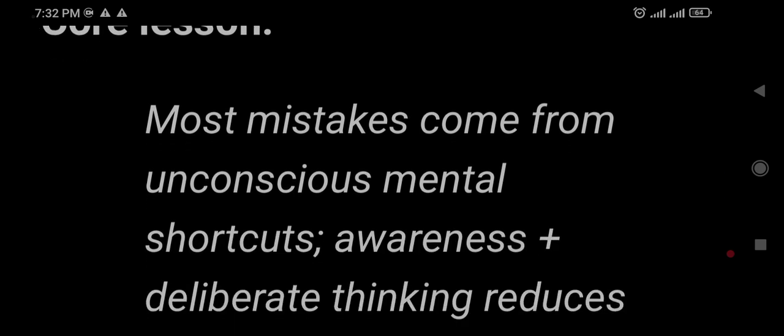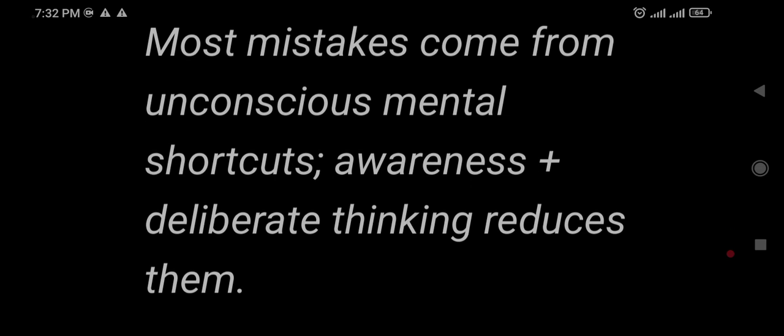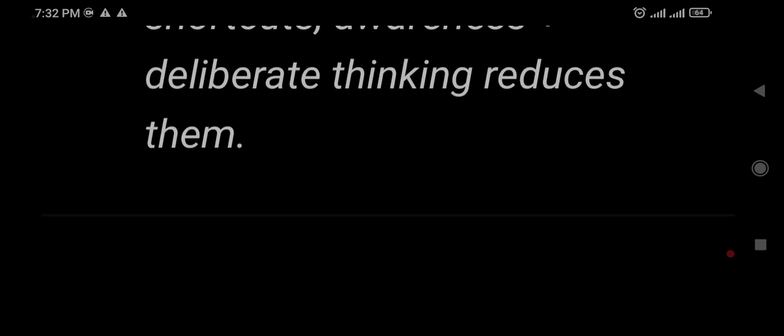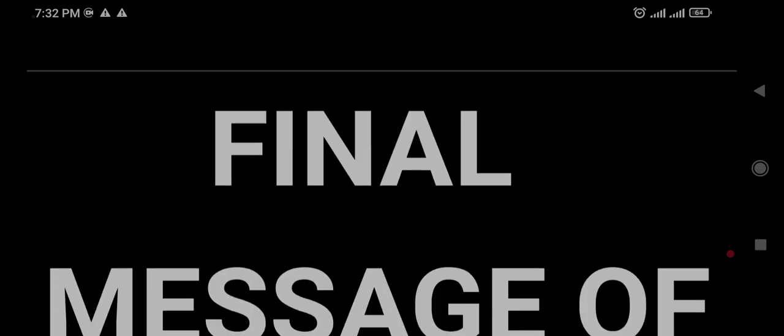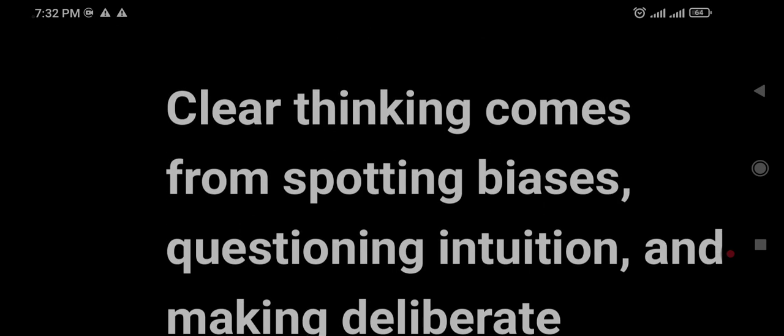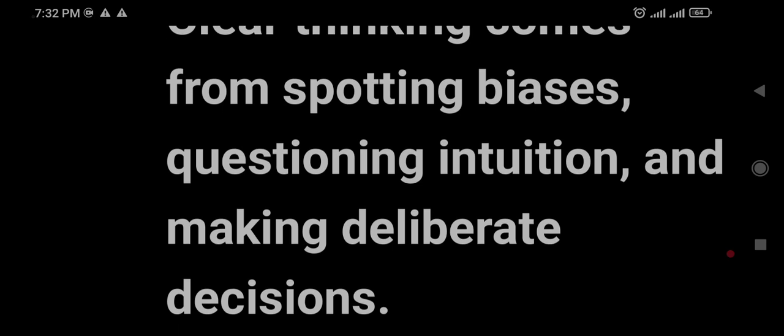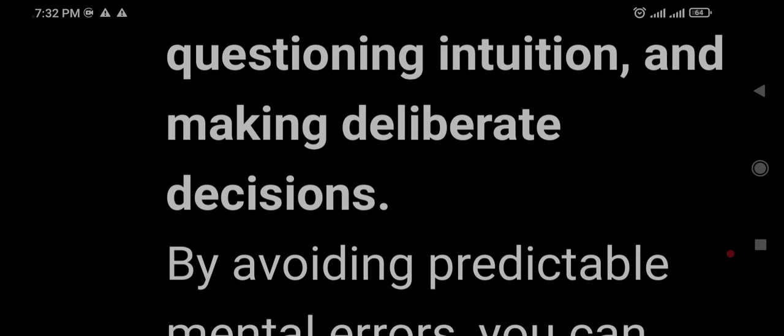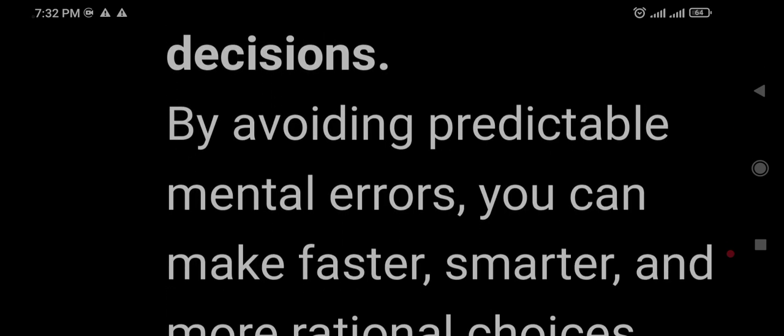Core lesson: most mistakes come from unconscious mental shortcuts. Awareness plus deliberate thinking reduces them. Final message of the book: clear thinking comes from spotting biases, questioning intuition, and making deliberate decisions. By avoiding predictable mental errors, you can make faster, smarter, and more rational choices.